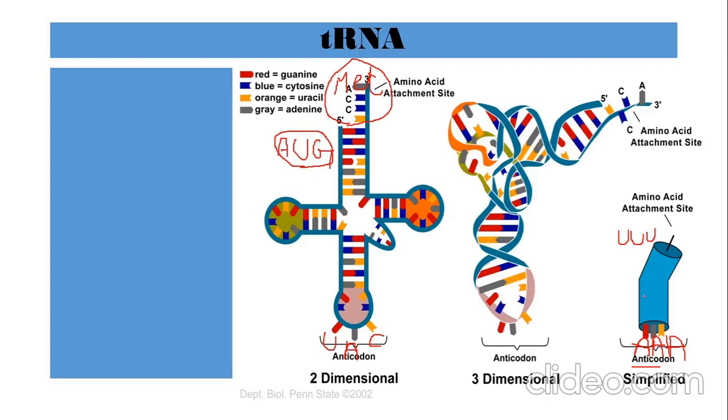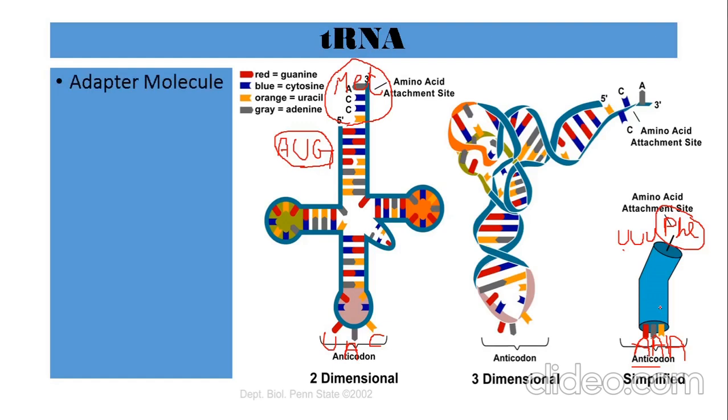These are the complementary bases of UUU, the complementary bases of AAA. Now UUU codes for phenylalanine. So what will happen? At the amino acid end, there will be binding of the amino acid phenylalanine. What type of amino acid will bind at the attachment site will be determined by the anticodons that are present at the anticodon end. So that is how the tRNA will help in carrying of amino acid.